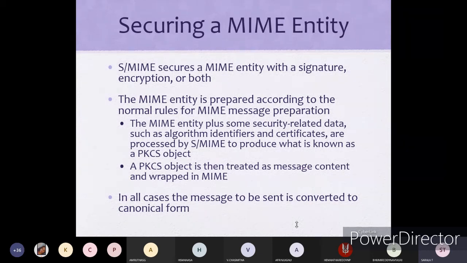And in all cases, the message to be sent is converted to canonical form. Whenever the format of the transmission is not in the actual format which can be supported by MIME, then you have to go for the canonical form, where it converts all the data or type of information into the actual standard formats, and then only you can transmit it.